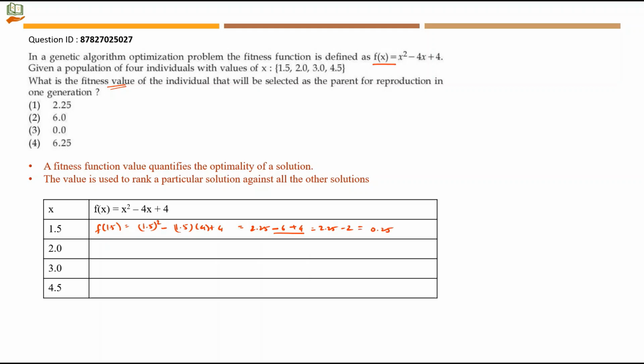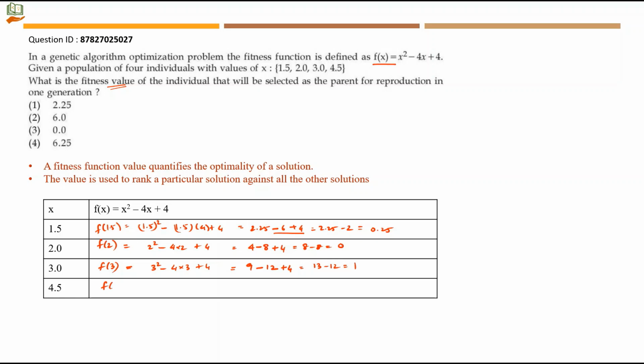The next value of x is 2.0. So let's take it as 2. 2 square minus 4 into 2 plus 4. 2 square is equal to 4. 4 into 2 is 8 and then plus 4. 4 plus 4 will give you 8. 8 minus 8 will give you 0. Next we have f of 3. So instead of 3.0 I am just making it as 3. 3 square minus 4 into 3 plus 4. This is equal to 3 square is 9. 4 into 3 is 12 plus 4. 9 plus 4 is 13. 13 minus 12 will give you 1.